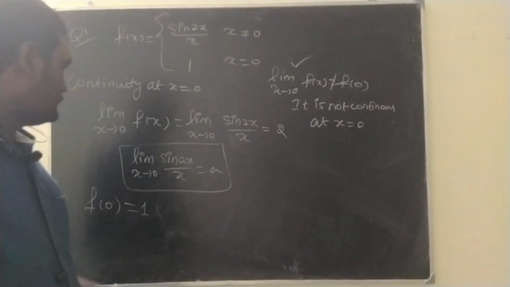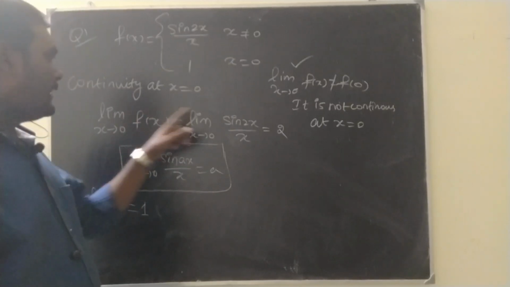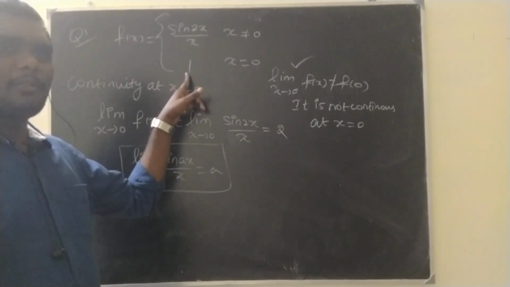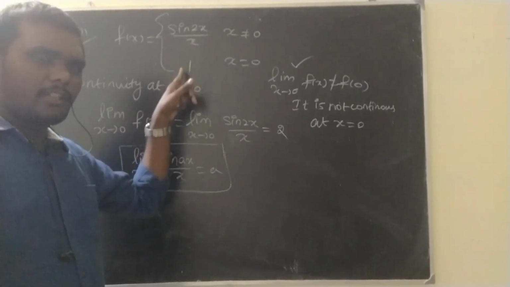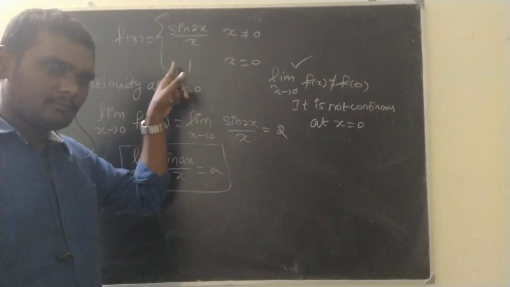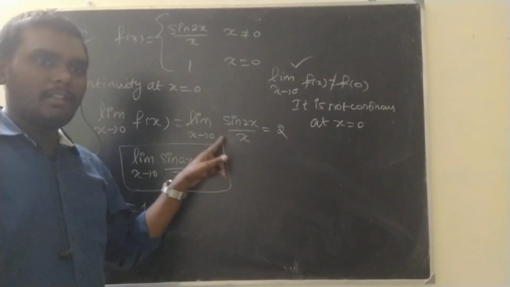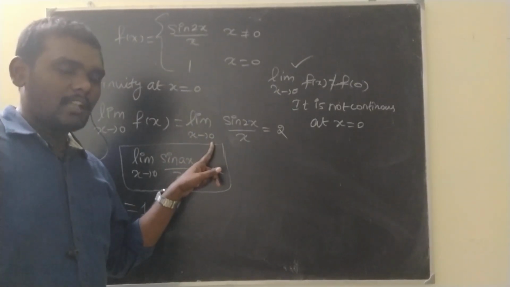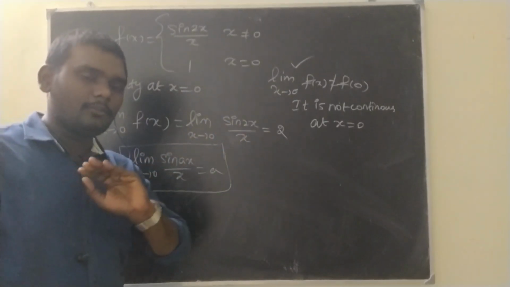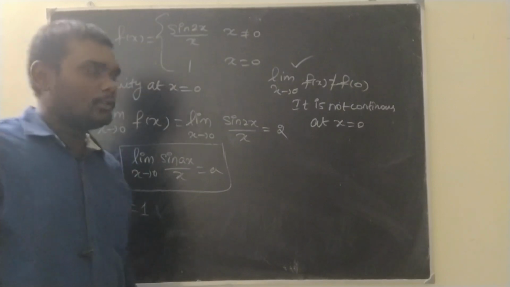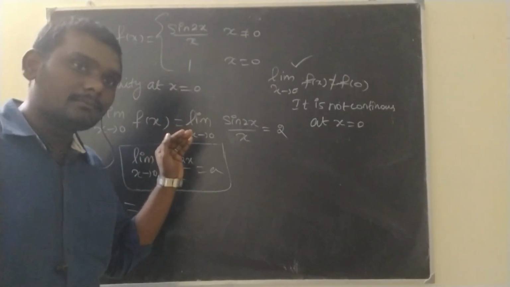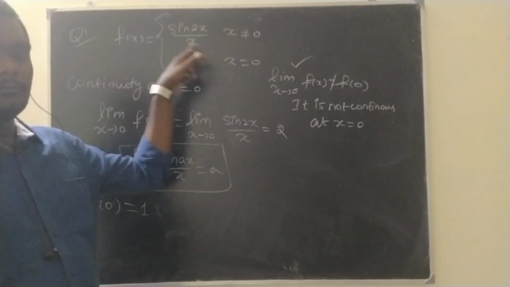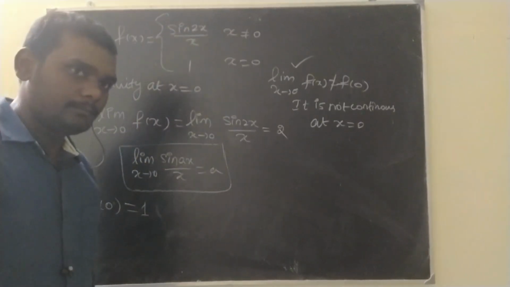You may have one doubt. Here, instead of this sin ax by x, because here also I mentioned f of x, instead of this, why don't we replace 1? Both are values, right? Why I didn't replace this is because here x approaches 0. Approaching 0 means not 0, just moving forward to 0. So while moving forward to 0, is that equal to 0? That is why I took this. Understood? Any doubts in this?